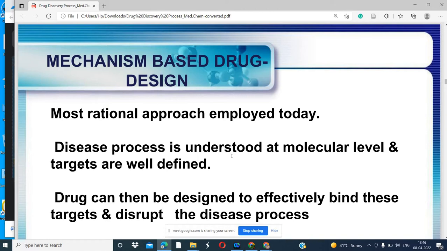How do we disrupt the disease process? We target the protein. Which protein? Proteins from the pathogenic bacteria. Pathogens may be a virus also, like in the case of corona it is a virus. There are certain proteins that work as an antigen. What is an antigen? That is responsible for the disease in the host.